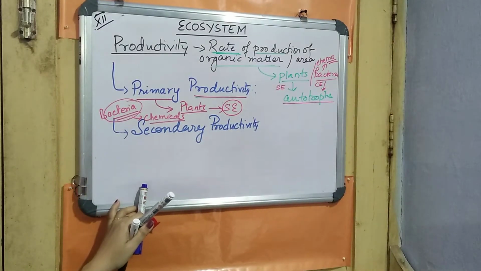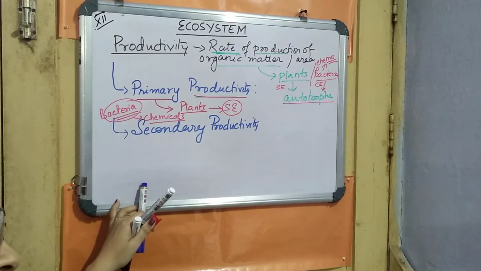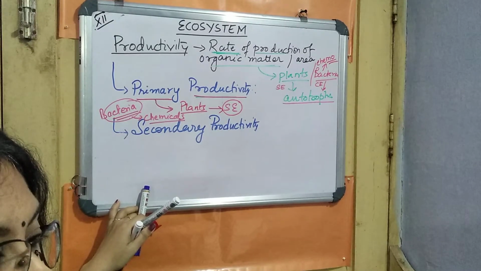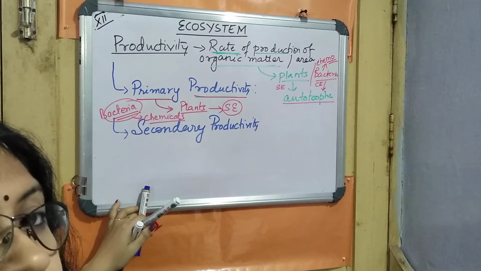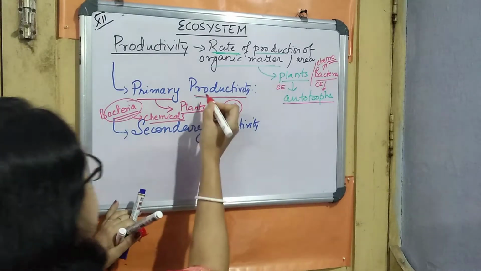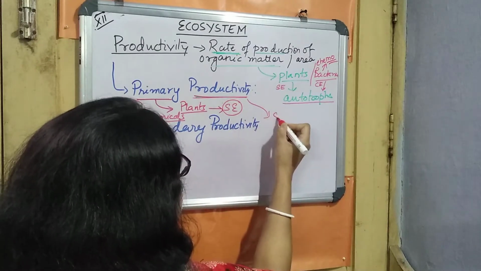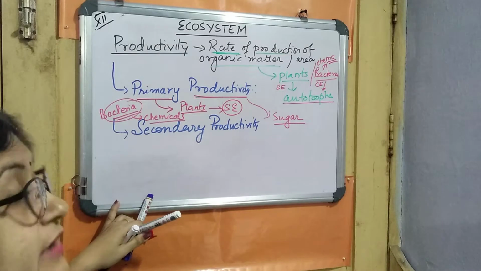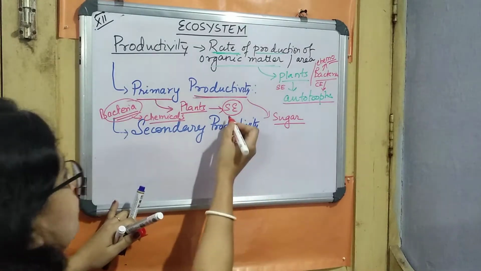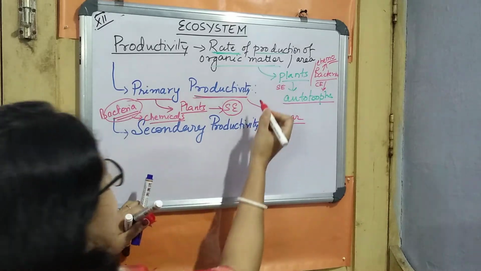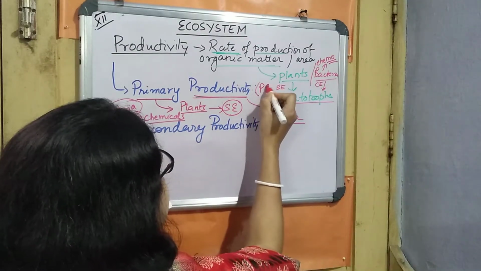So the production which is created by these autotrophs is known as the primary productivity. It is getting synthesized. What is produced here? The sugar. The sugar is produced directly by the plants utilizing solar energy in the process of photosynthesis. This primary productivity we can abbreviate as PP.